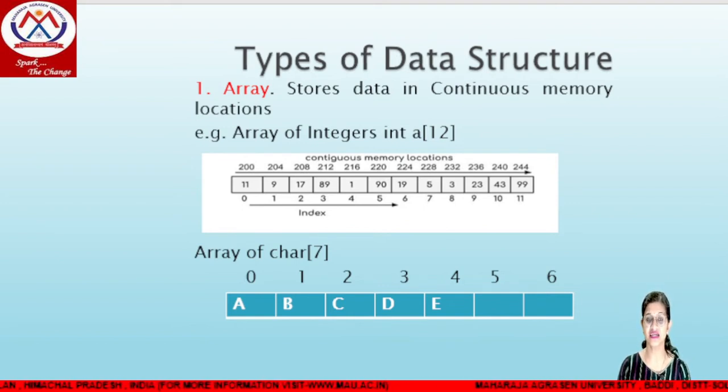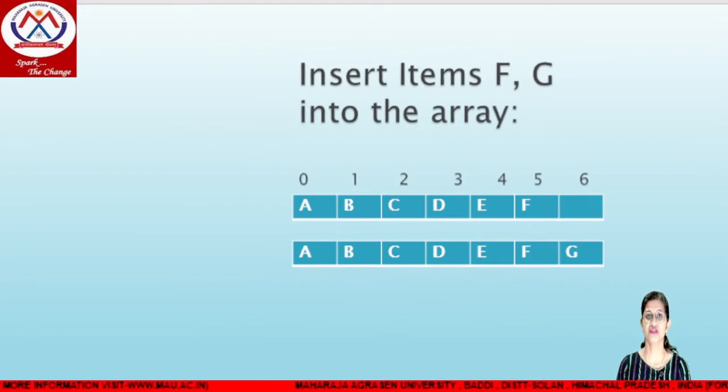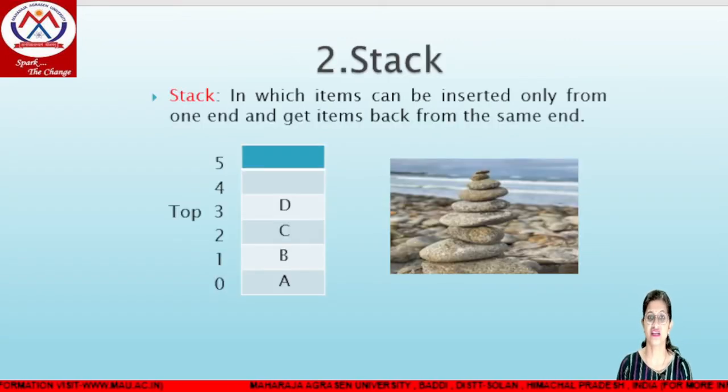So this is the advantage of an array, where we can store similar types of data. So next is stack. So what is stack? In a stack we can again store data. Stack and queue are those types of data structures which can be implemented by using an array as well as by using a linked list. So first one is stack.